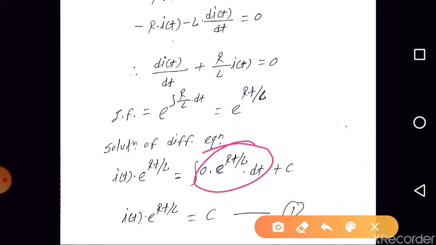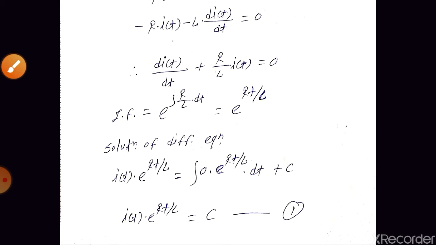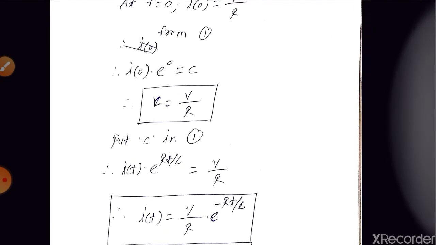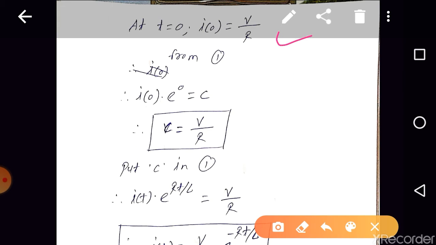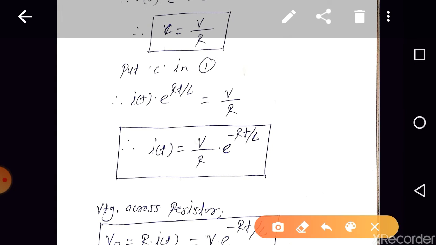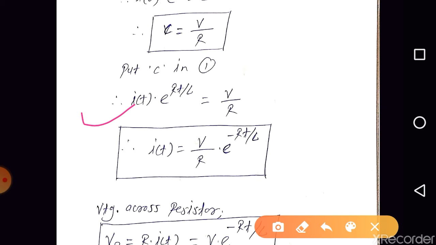Next, with the initial condition at t equal to 0, what is I of 0? I of 0 is V by R. So from equation 1, I of 0 into e to the power 0 is equal to c, so c is equal to V by R. Putting this c in equation 1, I of t into e to the power Rt by L is equal to V by R. So I of t is V by R into e to the power minus Rt by L.